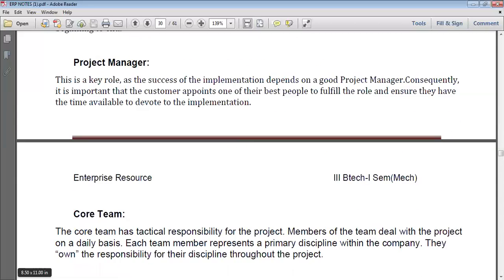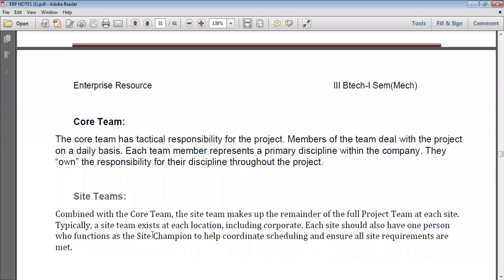Project manager. Now the core team. Core team members are involved in the project on a daily basis. Each team member represents a primary discipline within the company. Core team means they are decentralized into some teams. Each team may have 30 members or 50 members, depending on company employee strength. This primary discipline within the company owns the responsibility, and they are doing their work.